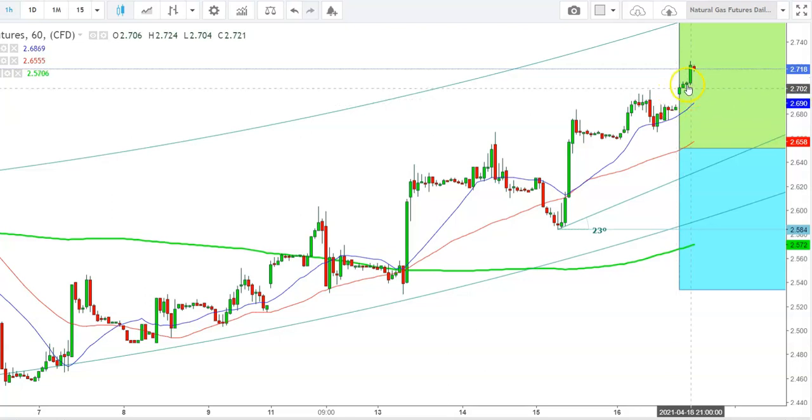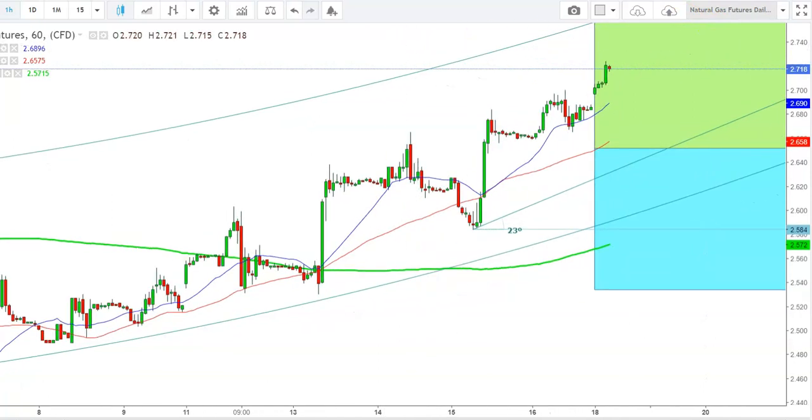Here you can see how the natural gas futures have started this week from the levels of $2.720 and are currently trading at the levels of $2.718. So friends, here I find that the natural gas futures could continue this uptrend where the final target could be at the levels of $2.848 for today. If the natural gas futures find a sustainable move above the levels of $2.848, we'll see a sharp upward move up to the levels of $3.055 during this week.